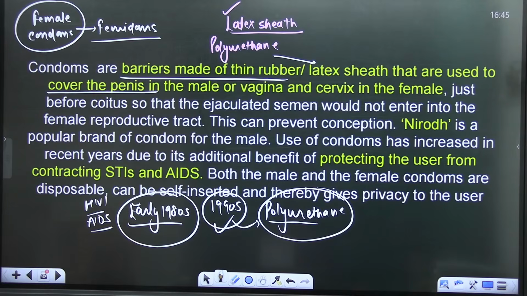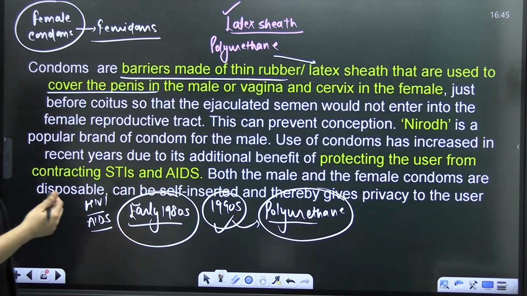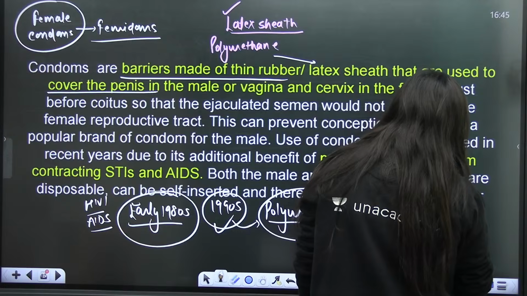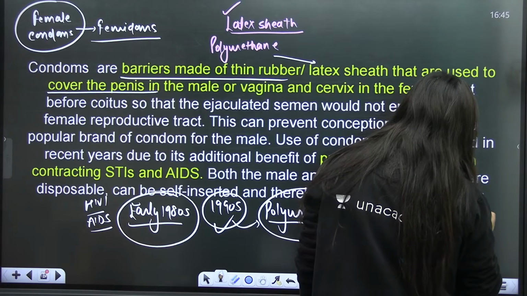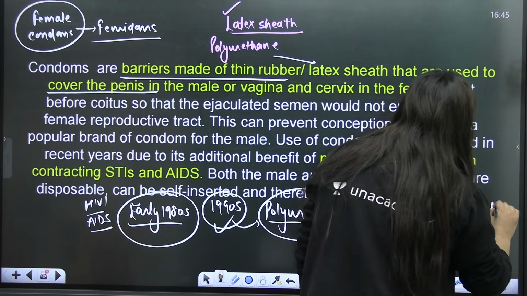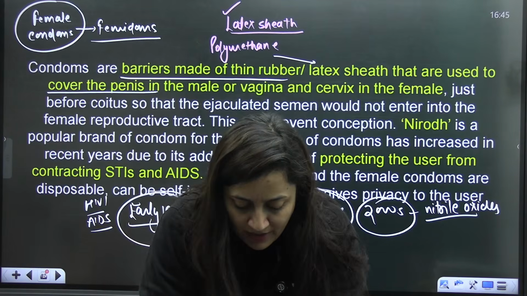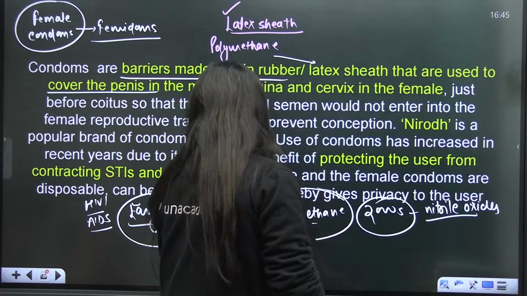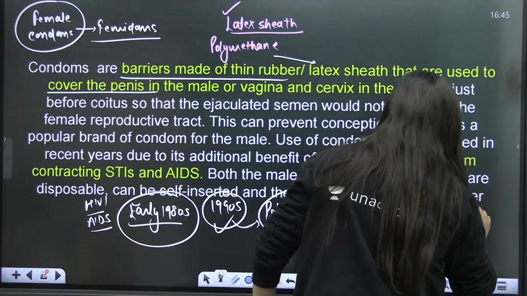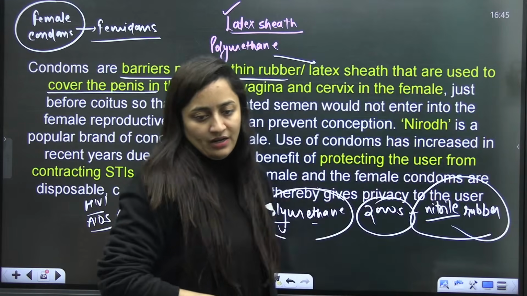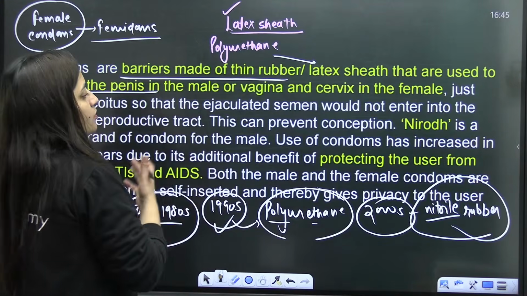The second generation, or the improved version of the condoms, was formed in 2000, and they were made up of nitrile, not the oxide, that is not a gas here, nitrile rubber, of course. They were WHO approved as well. So this is about the female condoms.